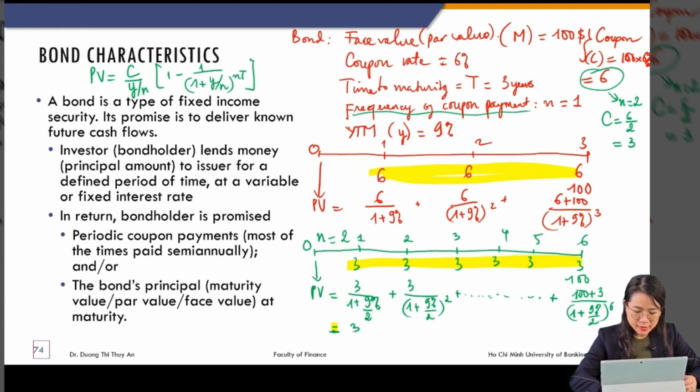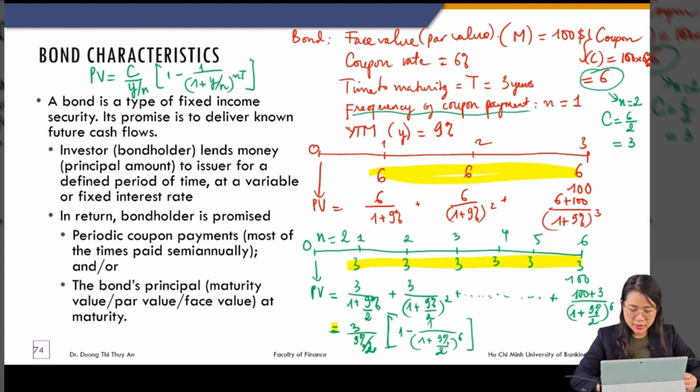Okay, and now we have $3 here. This is the number 2. Power 6.